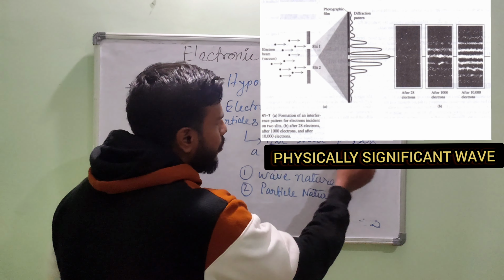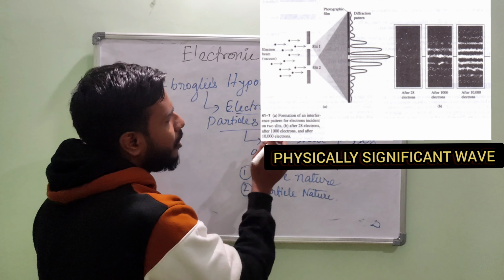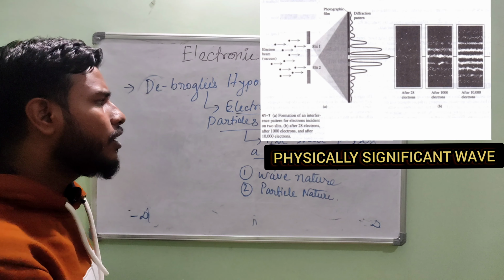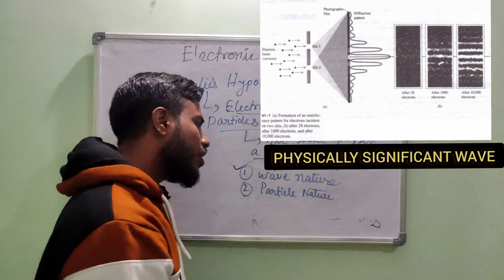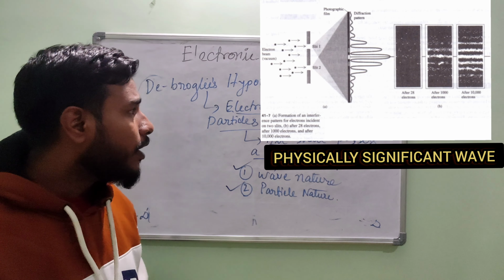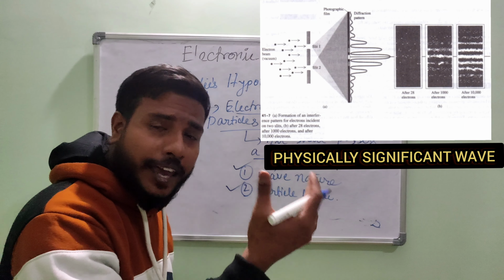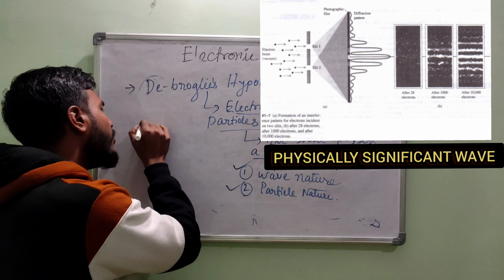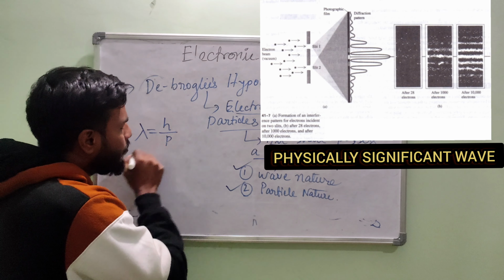Okay, so what happens? All the electrons and electron-like particles shall possess a dual nature. The first nature is the wave nature. The second nature is the particle nature. And he gave a mathematical expression for that which says lambda is equal to h upon p, where